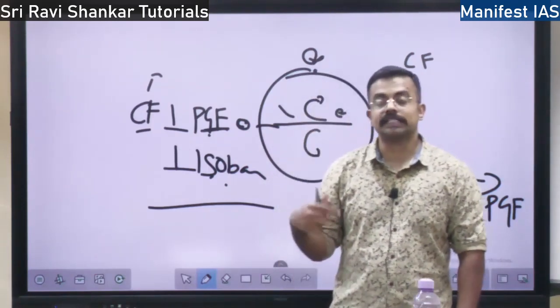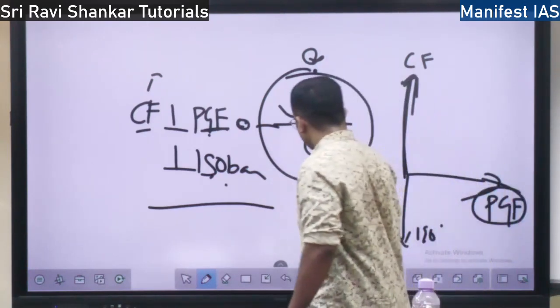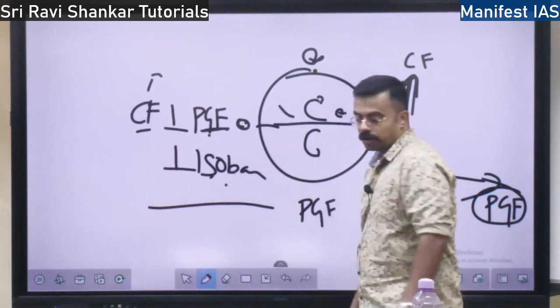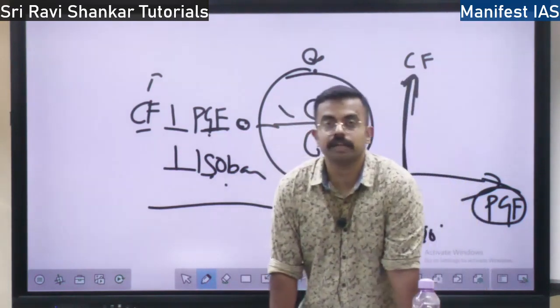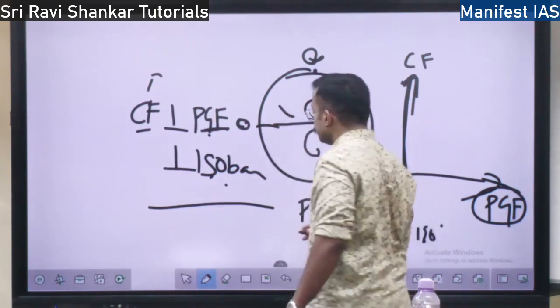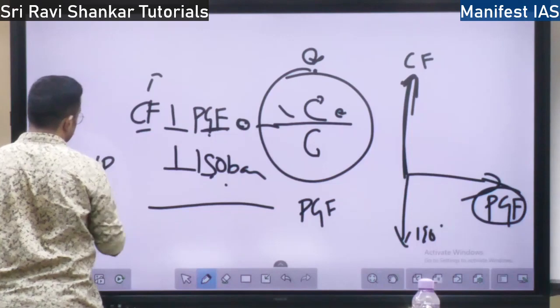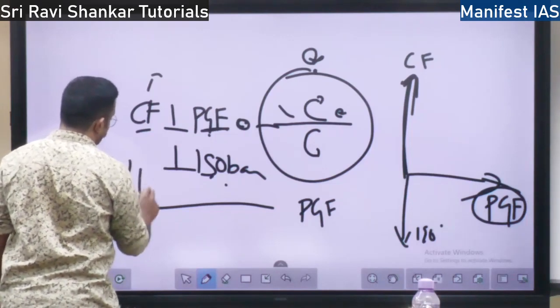So when the pressure gradient force is higher, what happens? The velocity will be more. See, pressure gradient force high means what? There is a very high pressure region and also a very low pressure region.